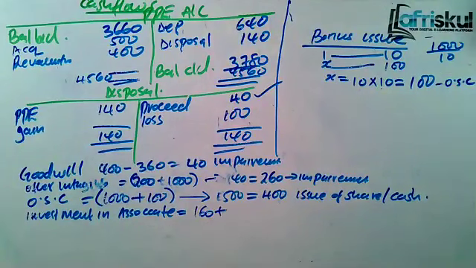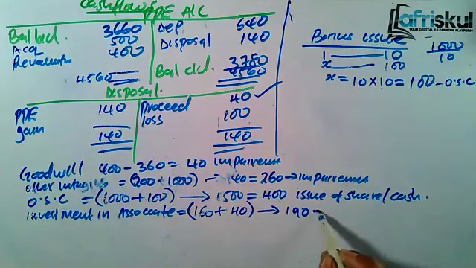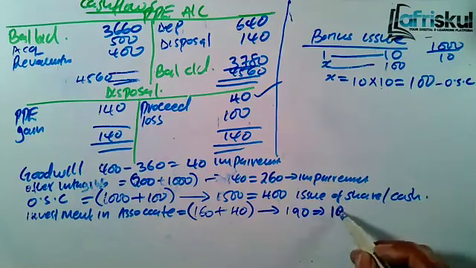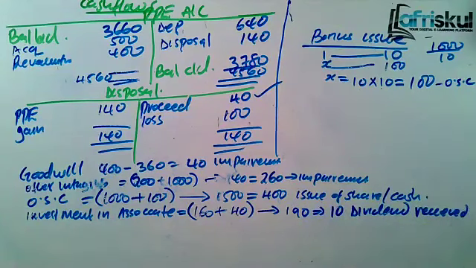Then to the income statement, they made a profit of 40. Kwa hivyo inakuja 200. But by the end, you are told the balance is 190. So from 200 to 190, that means there is a reduction of 10. Now this is what we call dividend received from associate. Those are the dividend received from associate.